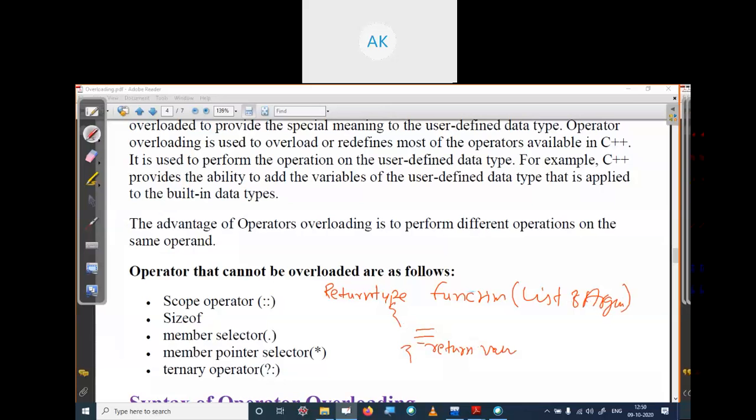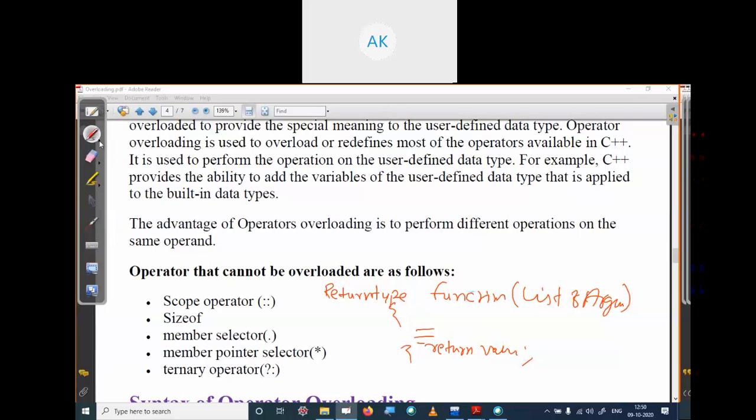In the function there is a return type, function name, list of arguments, and curly braces. In the curly braces, we write the body of the function, and the value you return is mentioned at the end of the function before the curly brace closes.